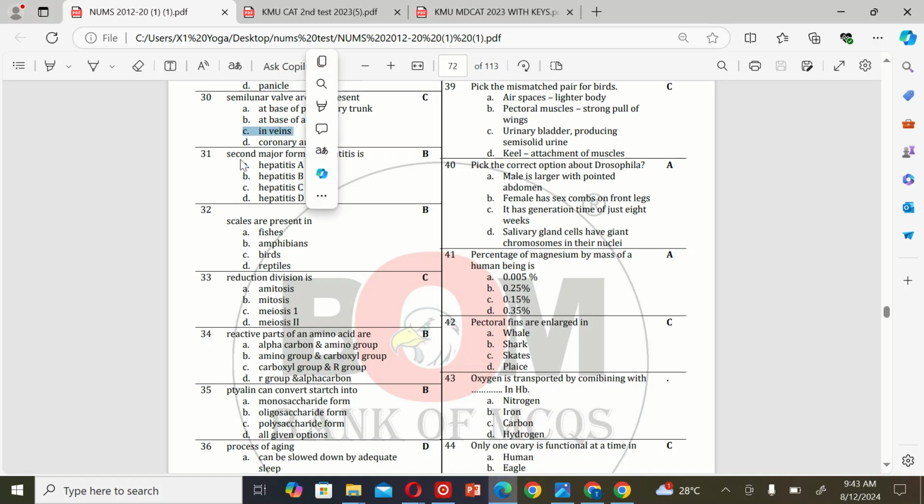In veins. The next MCQ is: second major form of hepatitis is A. Hepatitis A, B. Hepatitis B, C. Hepatitis C, D. Hepatitis D. So the correct option is B.